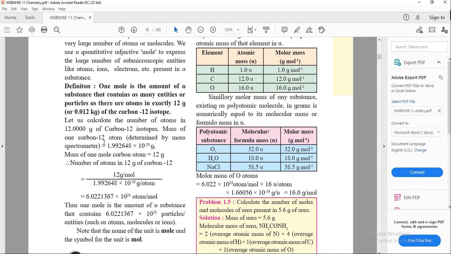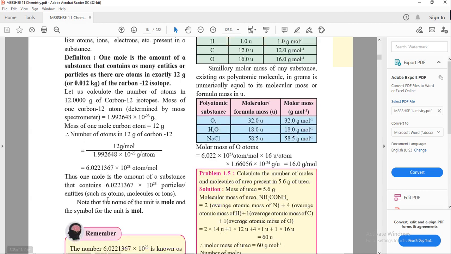The mass of one carbon atom is given as 1.992648 into 10 raised to minus 23 gram. After dividing these two values, the number comes to 6.022137 into 10 raised to 23 atoms per mole. So 1 mole of a substance contains this amount: 6.022137 into 10 raised to 23 particles, atoms, molecules or ions.